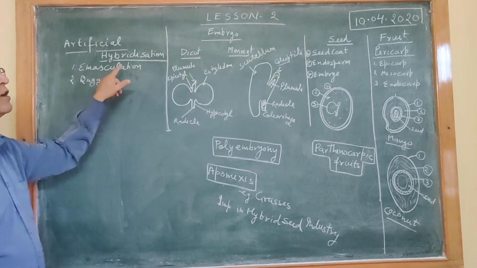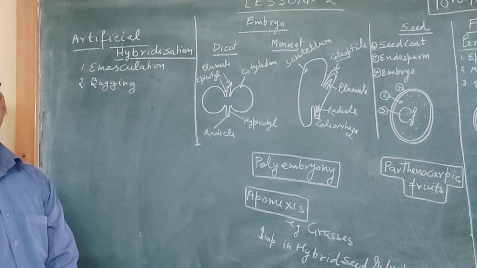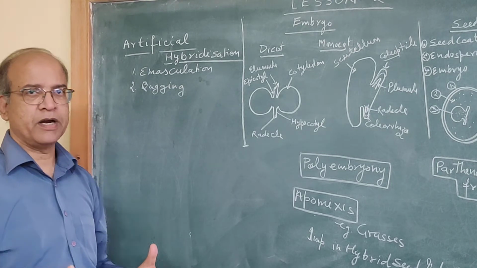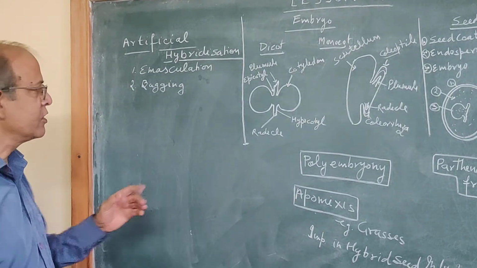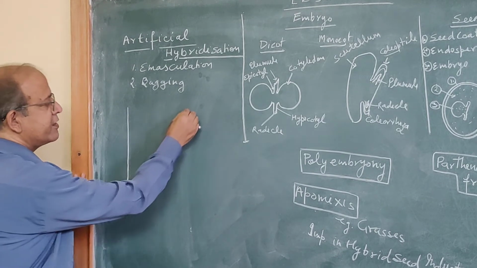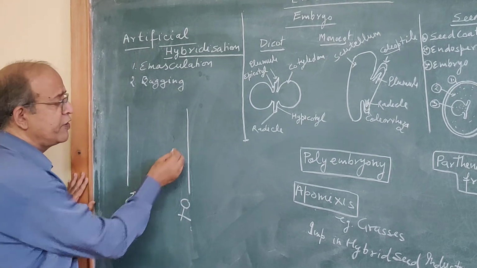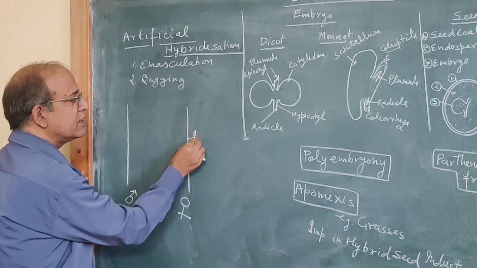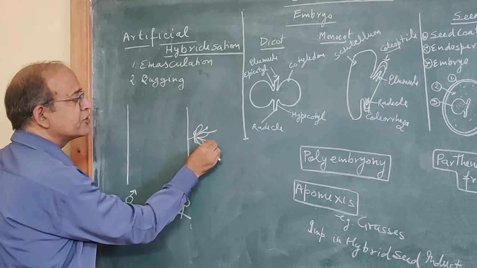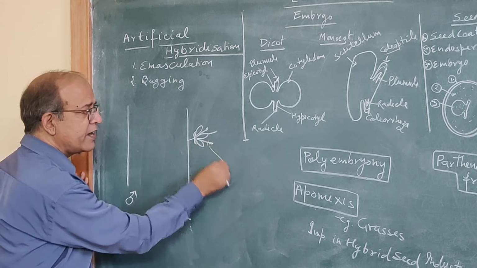Emasculation process is removal of male organs from a flower in the very beginning, and bagging means covering of female parts. I will explain here. Suppose this plant we are considering as male, and this plant we are considering as female, and in this female parent the flower, from this flower in the bud stage only, these anthers, stamens are cut and removed.